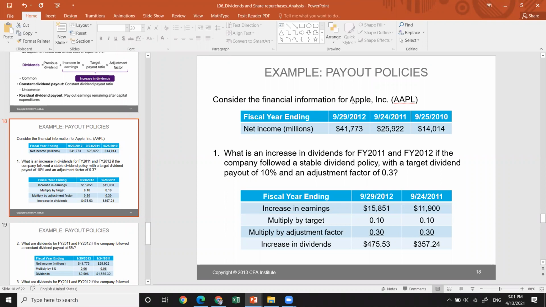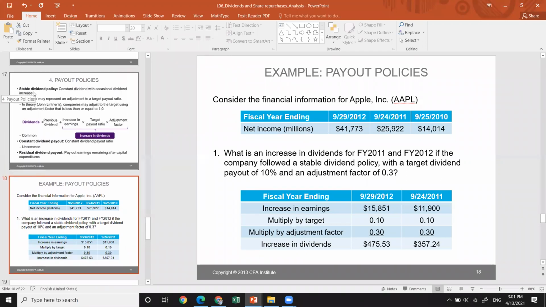So consider the financial information for Apple Incorporation is given: 2012, 2011, 2010, net income, the earnings. What is the increase in the dividends for 2011 and for 2012 if the company followed a stable dividend policy? So we can use this formula, and we cannot use it in a constant dividend payout policy. But for the stable dividend policy, we can use it. We can see that the target dividend payout is 10% and the adjustment factor is 0.3.